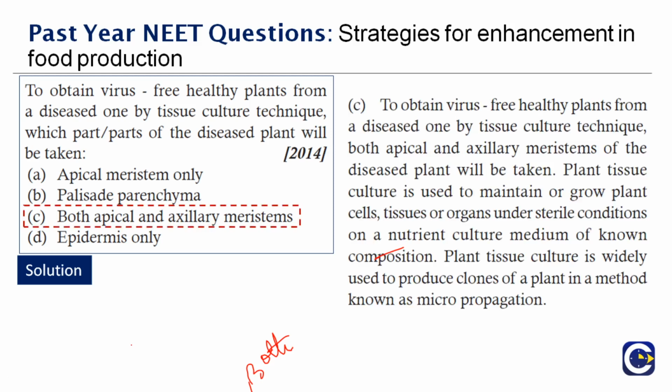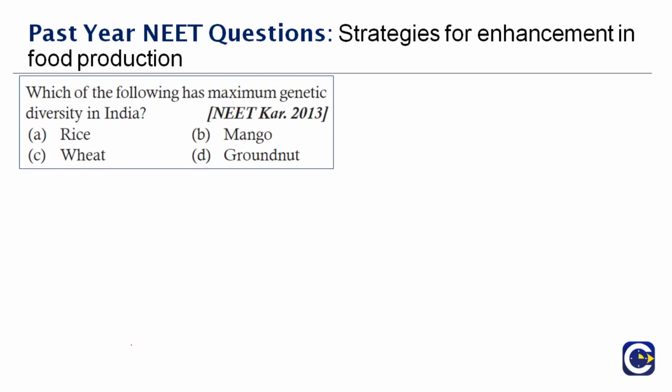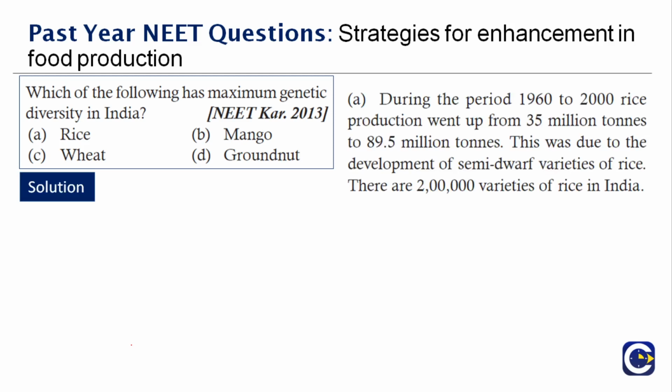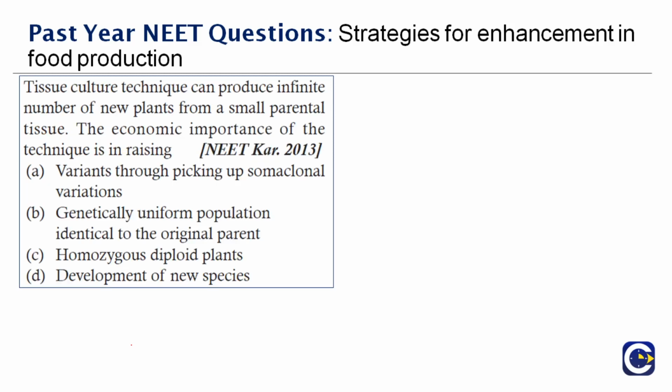Okay, next question here. Which one of the following has the maximum genetic diversity in India? Very easy question. What is the answer? Yes, it is rice. During the period of 1960 to 2000, rice production went up from 35 million tons to 89.5 million tons. This was due to the development of semi-dwarf varieties of rice. And now you have about 2 lakh varieties of rice in India. Therefore, the right answer to this question is option A. Next question here.